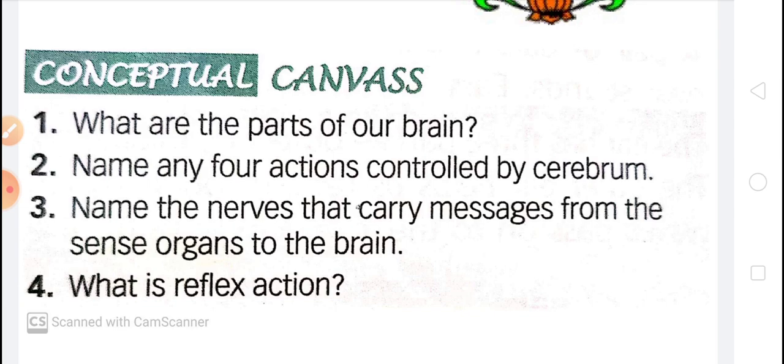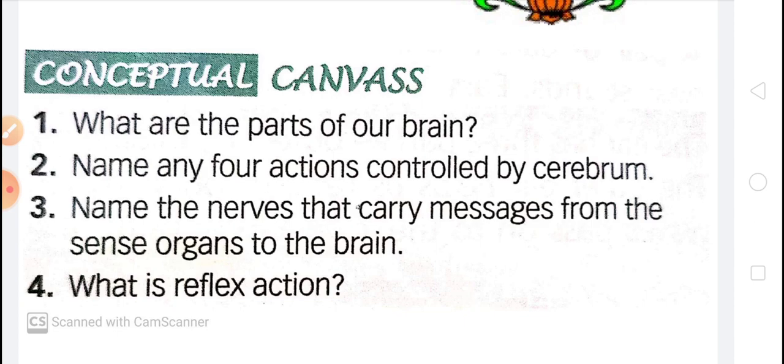Cerebrum is the largest part of our brain, and it controls actions like taste, smell, sound, and vision. The activities of our sense organs such as eyes, ears, nose, and tongue are controlled by the cerebrum.